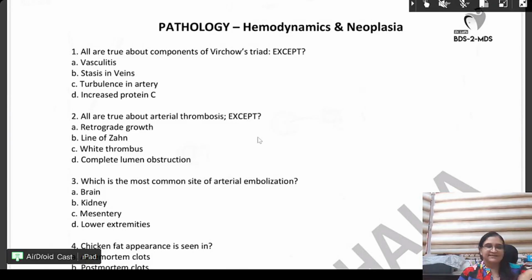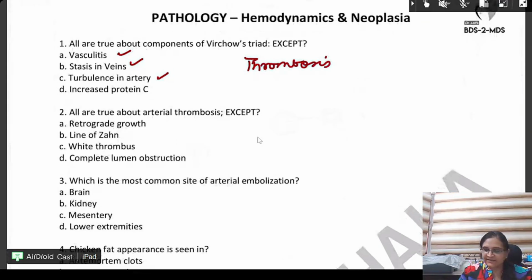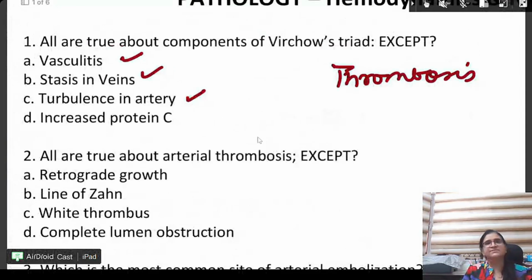One is D. Very good. Vasculitis, stasis, turbulence. These are part of the Virchow's triad, which tell us whether the thrombosis will happen or not. Correct, everyone? Am I right on this? Which tell us whether the thrombosis will happen or not.